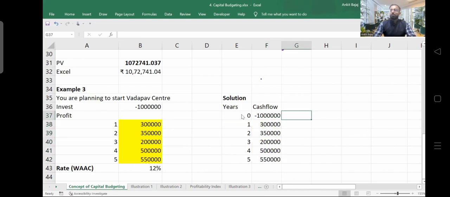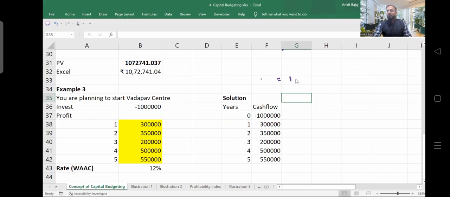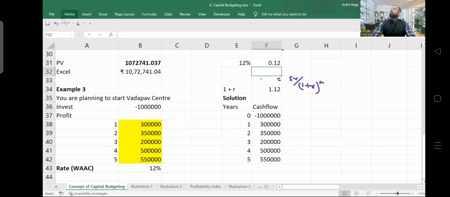Now, if I want to calculate present value, which formula will I be using, guys? Future value divided by (1 plus r) power n. Here you let me know, for this question, what is going to be 1 plus r? 1 plus 12%. 12% means 0.12, and if I do 1 plus 0.12, it is going to be 1.12.